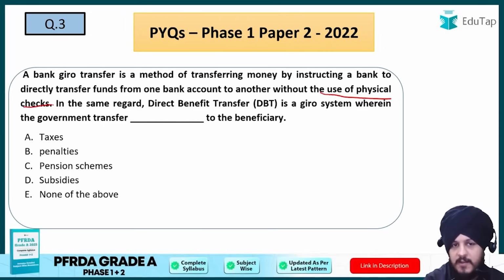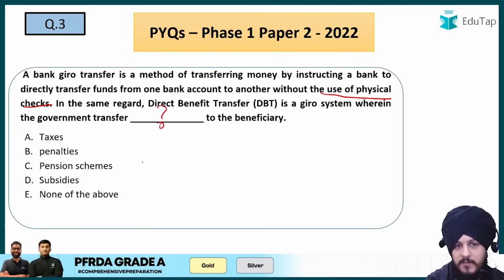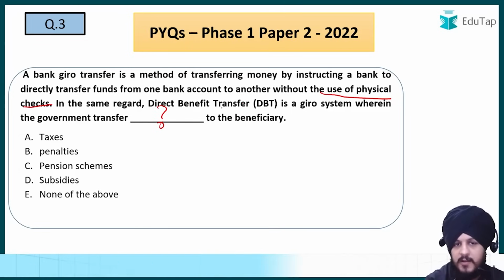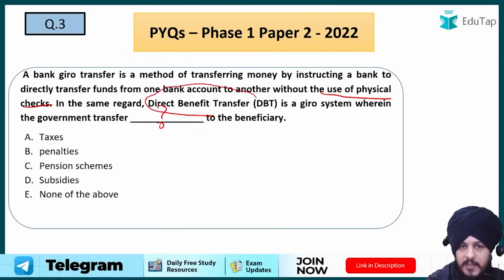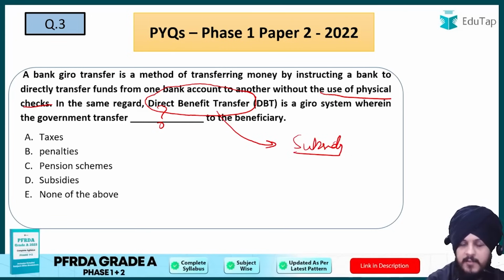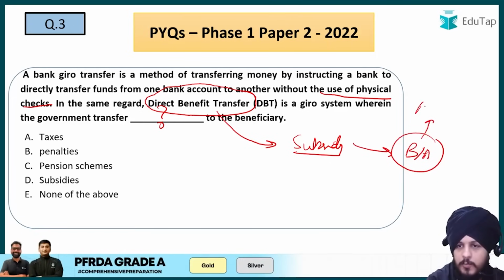In the same regard, DBT, which is direct benefit transfer in a gyro system, wherein the government transfers dash to the beneficiary. So what does the government transfer as a part of the direct benefit system? We know that it transfers subsidy, right? So basically the government transfers subsidies through your bank account, and it is mandatory that your bank account should also be linked to your Aadhaar number. So that is the idea.